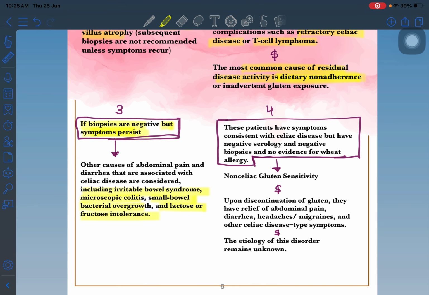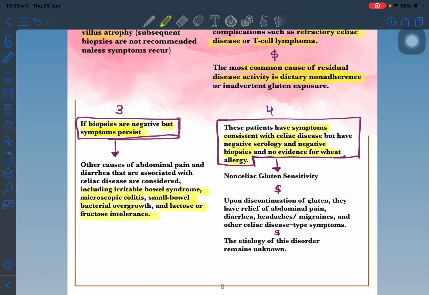The patient's symptoms are consistent with celiac disease, but serology is negative, biopsy is negative, and there is no evidence of wheat allergy also. It means wheat allergy is overall ruled out. It means the sensitivity is for the gluten only, but biopsy and serology are coming negative, while the symptom is there.